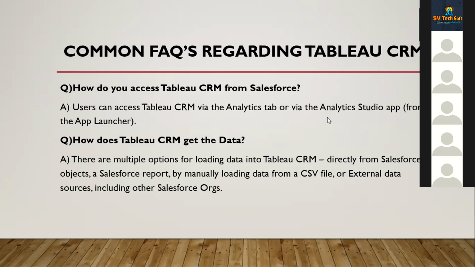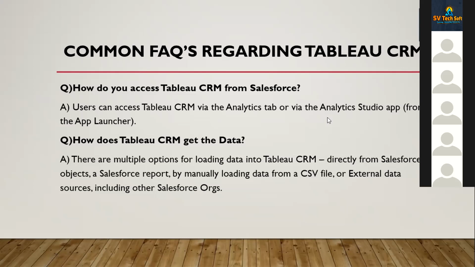When it comes to data, there's no difference as such. It depends upon the source. Let's say a business is using Salesforce in their business model. Obviously the data will be in Salesforce, so if you want that data, you take it from Salesforce.